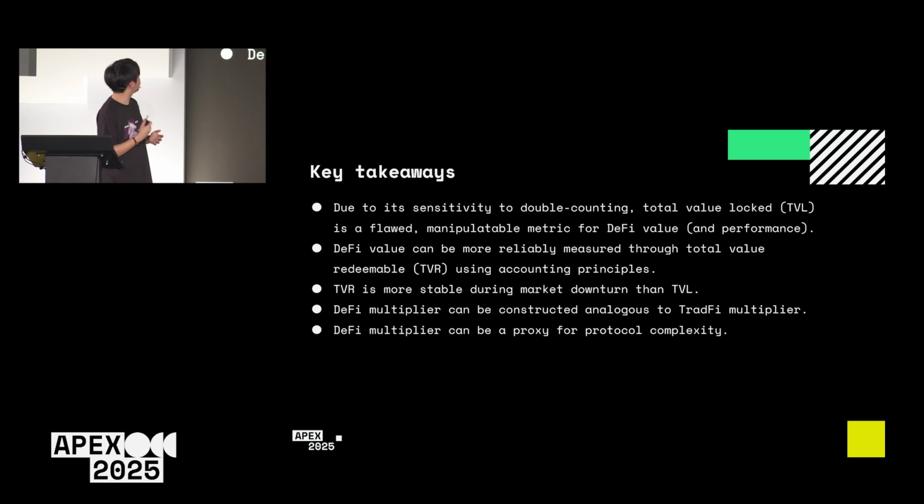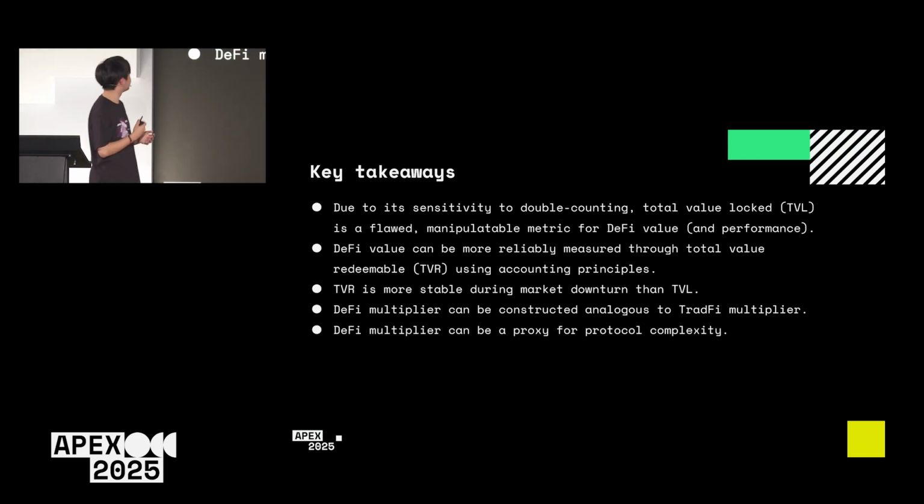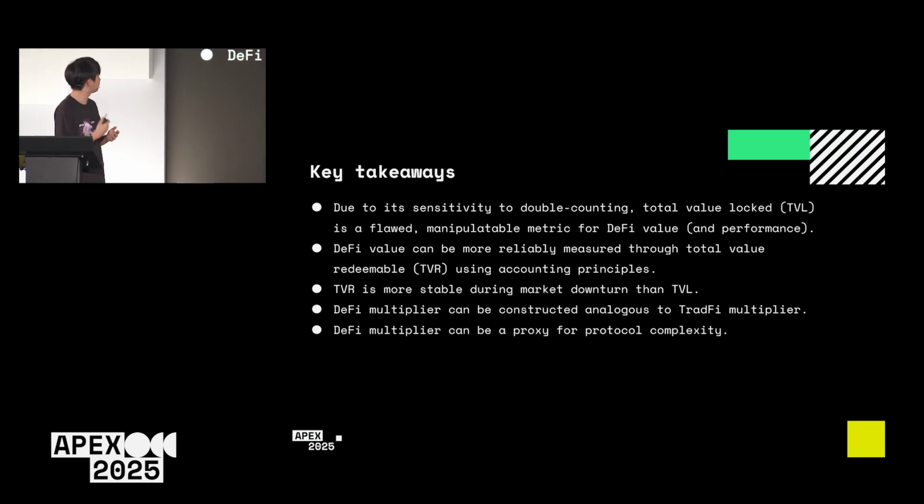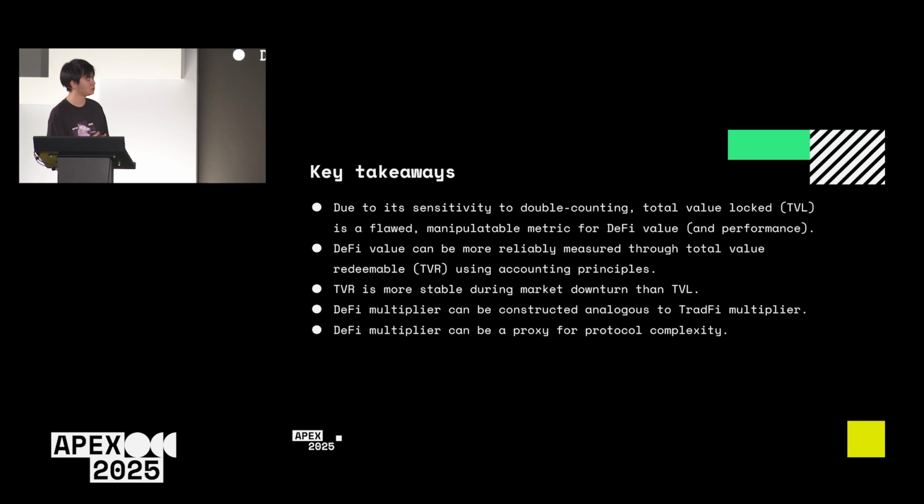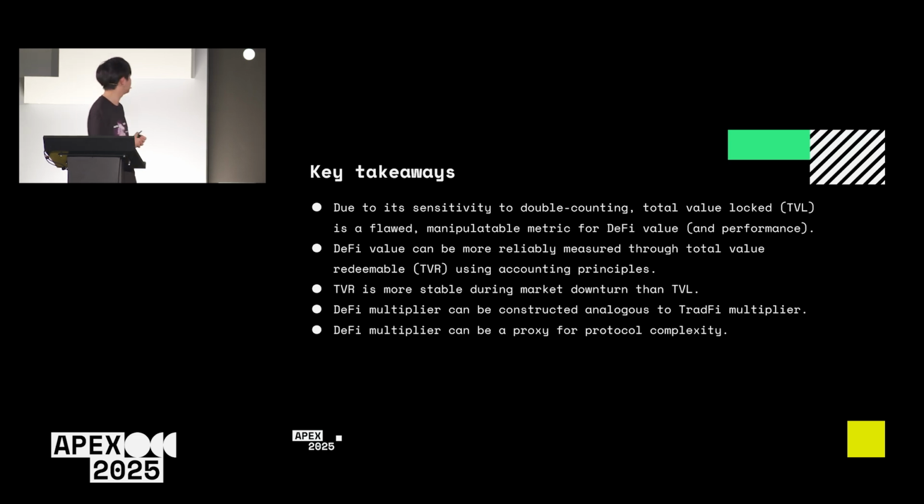And here are the key takeaways. Due to the sensitivity to double counting, TVL is a flawed, manipulable metric for DeFi value. And DeFi value can be more reliably measured through TVR using accounting principles. TVR is more stable during market downturns. And the DeFi money multiplier can be constructed analogous to the TradFi money multiplier and can be a proxy for protocol complexity.